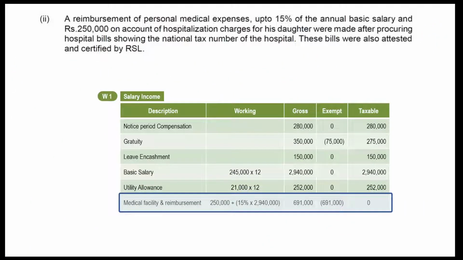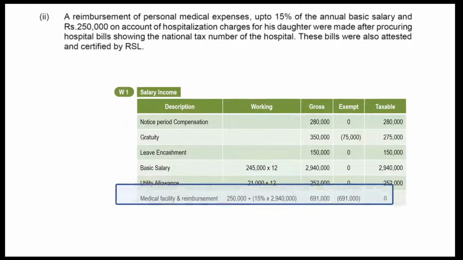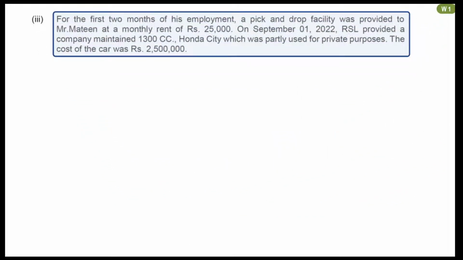Third point is about conveyance facility. Initially pick and drop facility was provided for 2 months by renting a car, and then company maintained car was provided for private and business use.